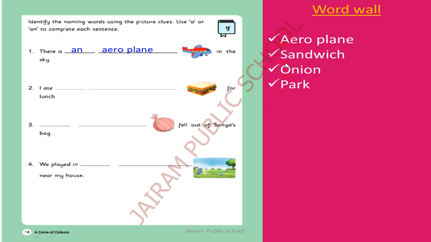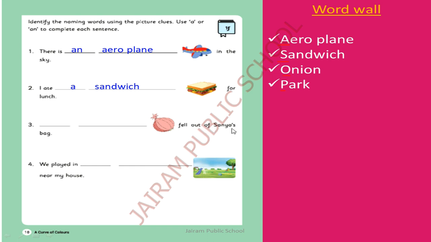Sandwich. The starting letter is S. What is the sound of S? S. How many sandwiches here? Only one. It is a singular naming word which starts with the consonant sound. So a sandwich. I ate a sandwich for lunch.